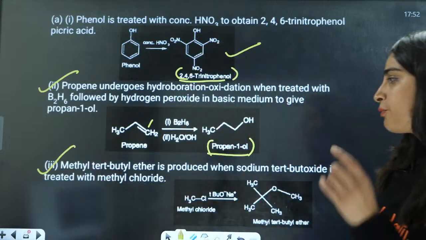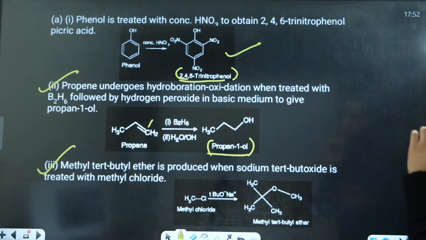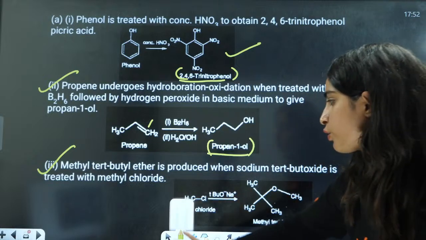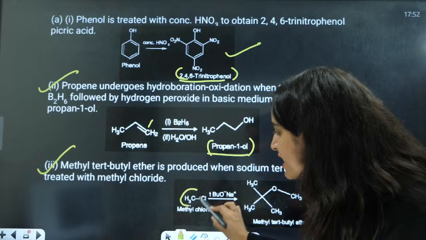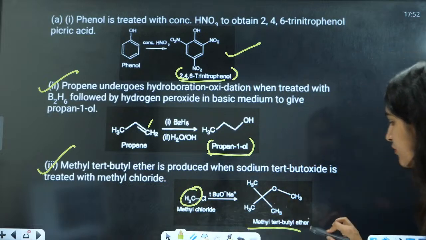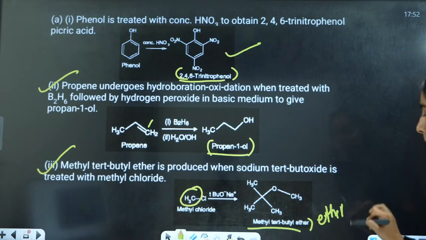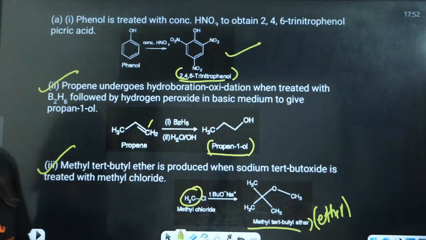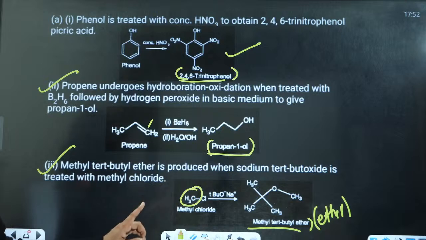Next, methyl tert-butyl ether is produced when sodium tert-butoxide is treated with methyl chloride. Here this CH3 is going to attack, and you will have the formation of ether by Williamson synthesis reaction.